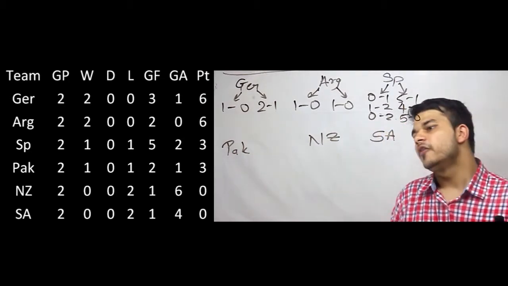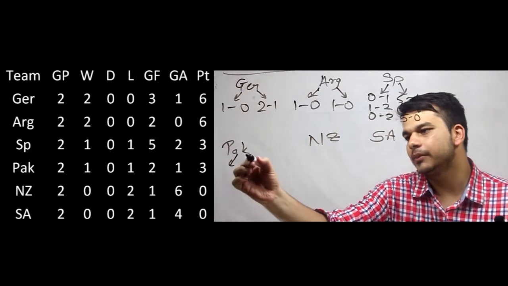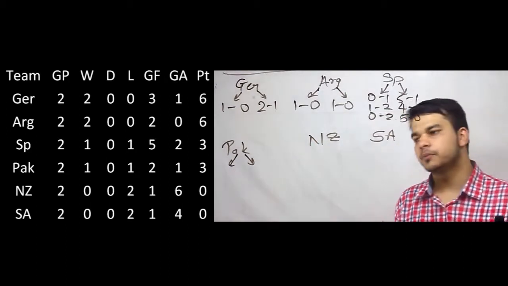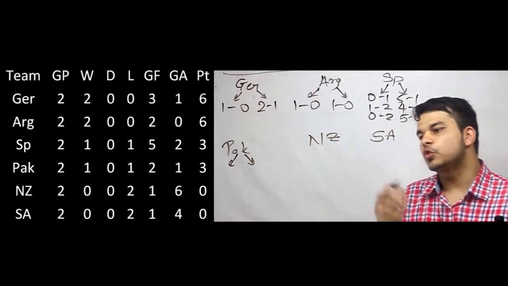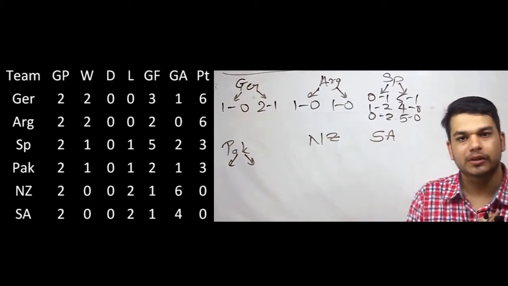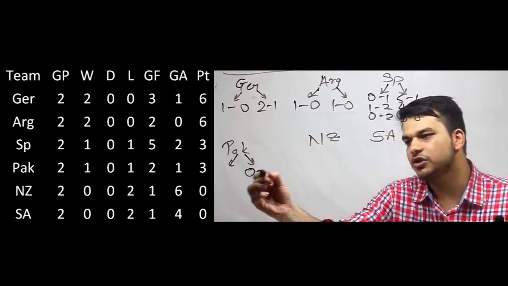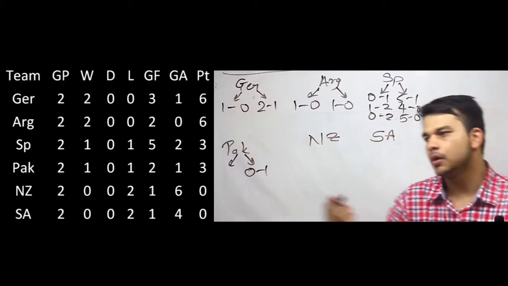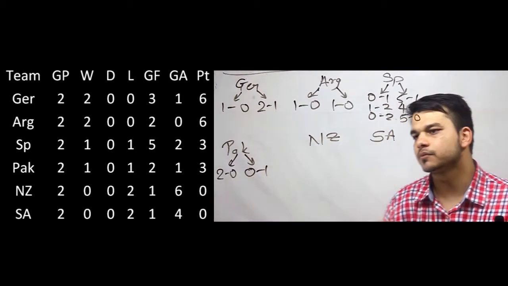Okay. For Pakistan, it lost one game and it did win the other game. So the scoreline in total was 2-1. So Pakistan must have lost 0-1, that's the only option, and it won 2-0.